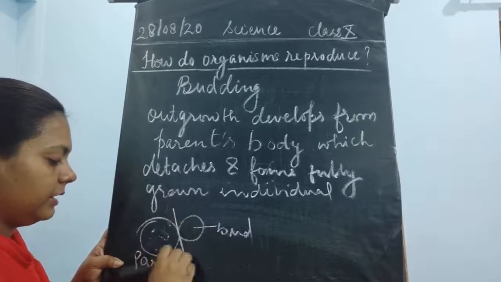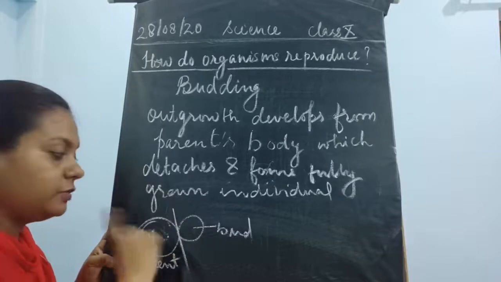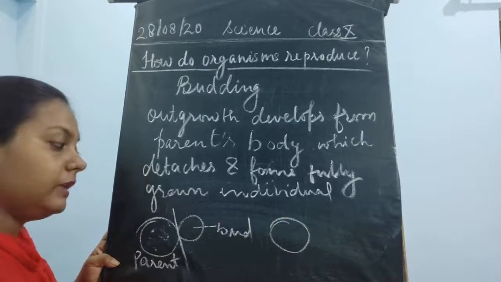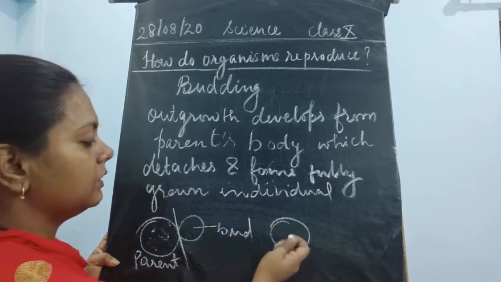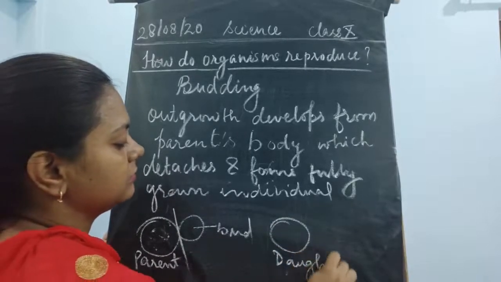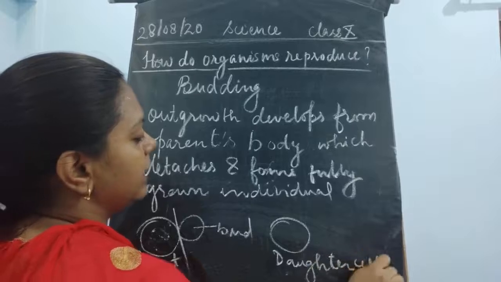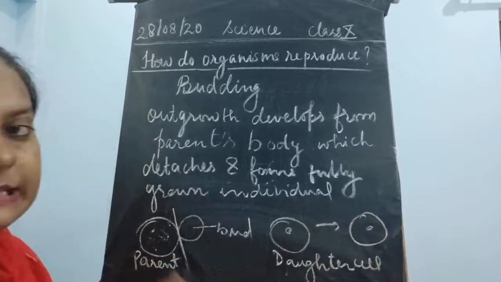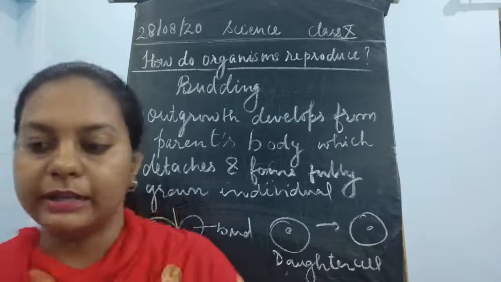This is a parent yeast which breaks and then it grows fully, and this becomes the daughter cell, and then it reaches to a fully grown cell. Okay, this is how the budding takes place.